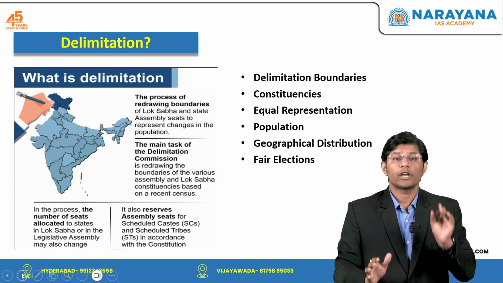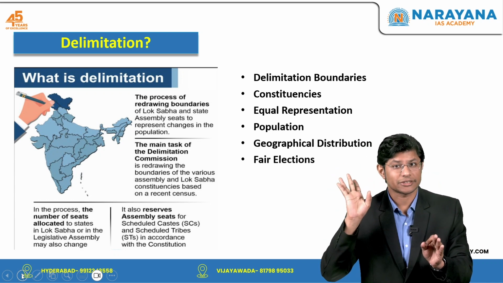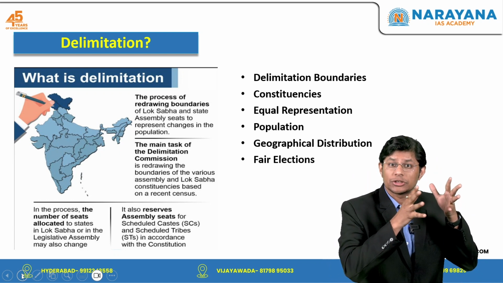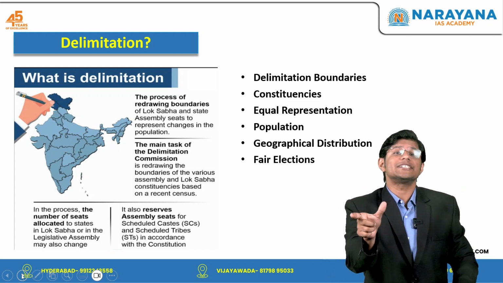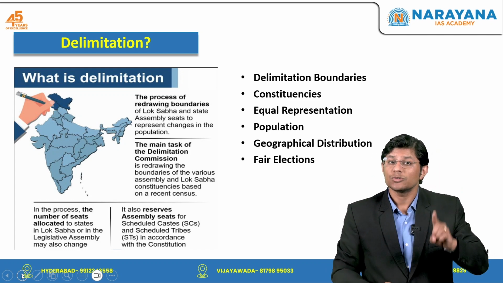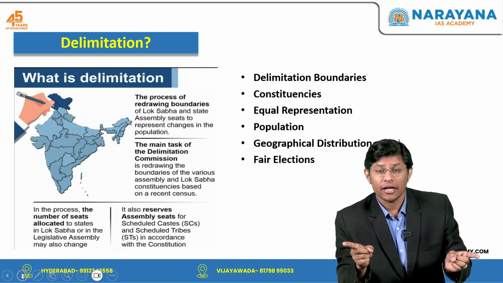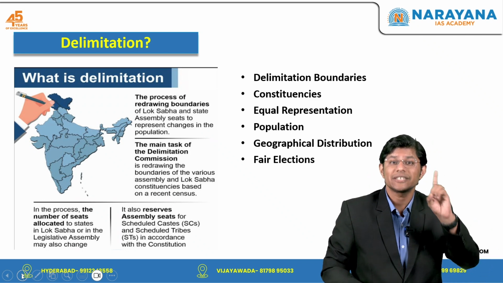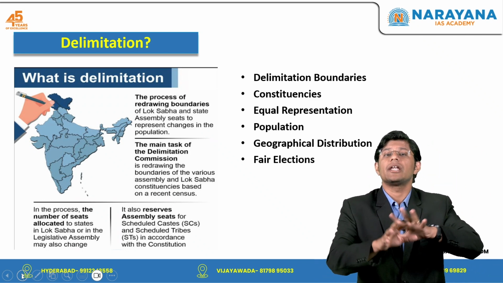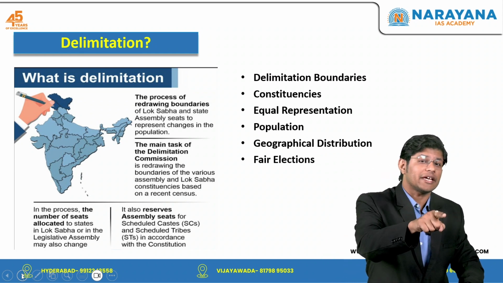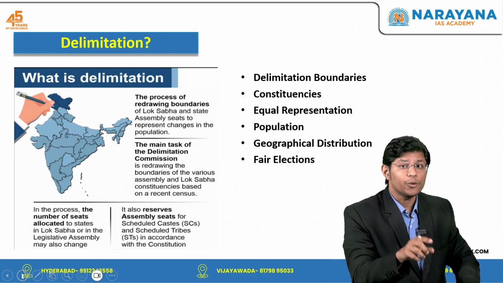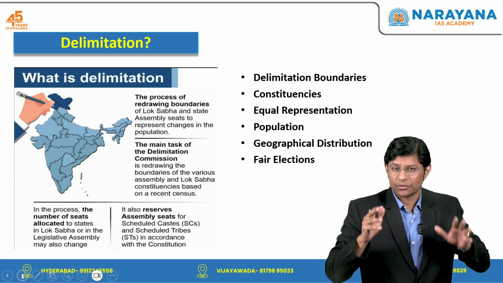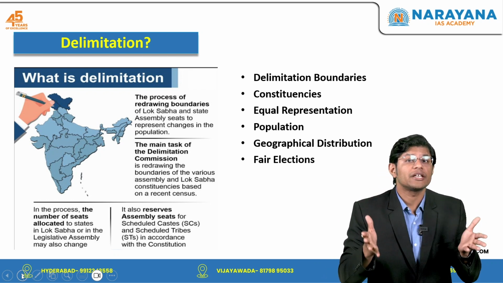Imagine a scenario where constituency A has 2 million voters, but constituency B has only 1 million voters. If these constituencies continue to exist without adjustment, the people in constituency A are underrepresented compared to those in constituency B. Why? Because one representative in A is serving a much larger number of people. Conversely, constituency B's representative may have to work with fewer people, meaning their votes carry more weight. Now, this imbalance undermines the fairness of elections.